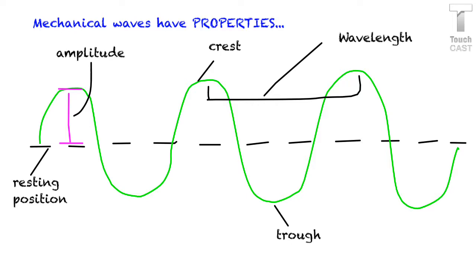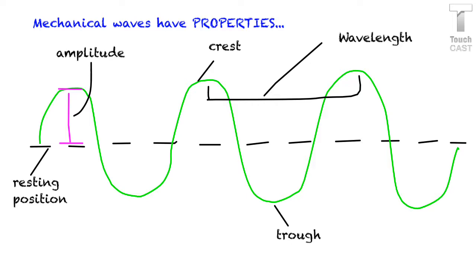Now, all mechanical waves have properties, and I've given you a drawing here. You see that the black line is called a resting position. This is where the particles are always going to return to before they move in the other direction. Now, the distance that the particles travel from that resting position upward or downward is called the amplitude, and you'll get to see a variety of amplitudes as we go through. Now, what is that top point called? Well, it's called a crest.